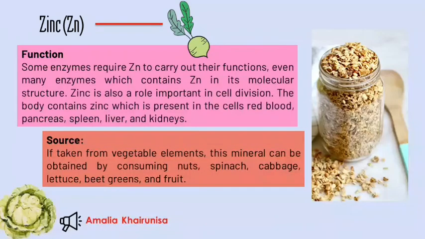And the last is zinc. Some enzymes require Zn to carry out their function. Many enzymes contain Zn in their molecular structure, and zinc also plays an important role in cell division. The body contains zinc in red blood cells, pancreas, spleen, liver, and kidney. If taken from vegetable elements, this mineral can be obtained by consuming nuts, spinach, cabbage, lettuce, green beans, and fruit.